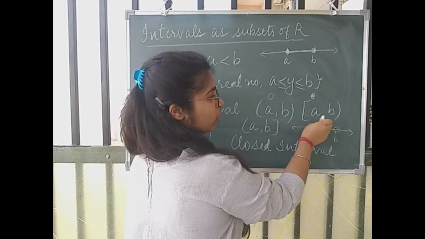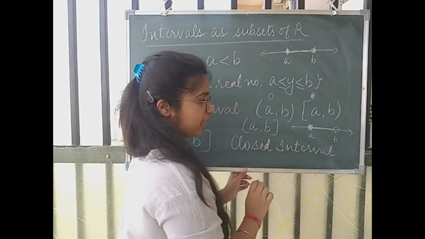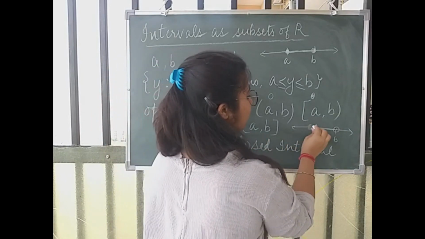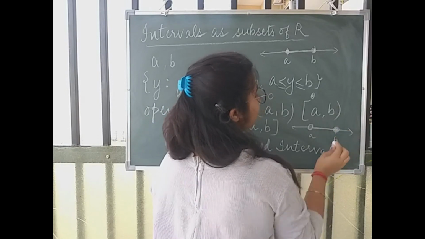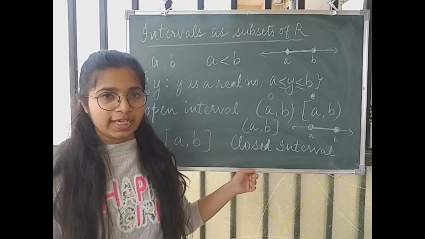अगर आपको a पे closed and b पे open दिखाना है तो you shade the disk which is at a. And अगर आपको b पे closed और a पे open दिखाना है तो आप a पे empty circle बनाओगे and b पर you will shade the circle. So this is how we can also plot these intervals on the real line.